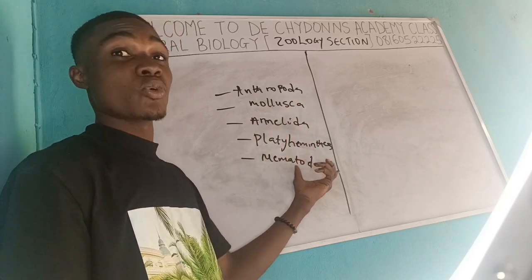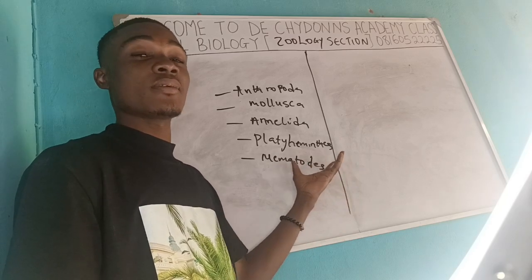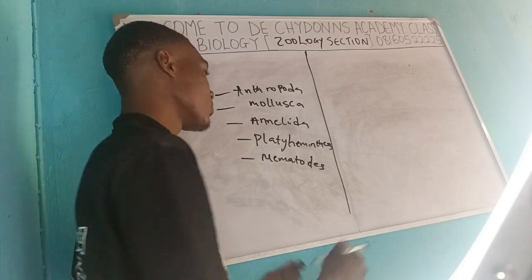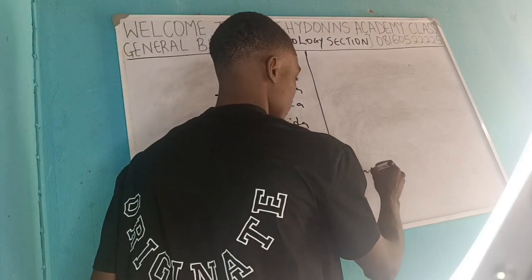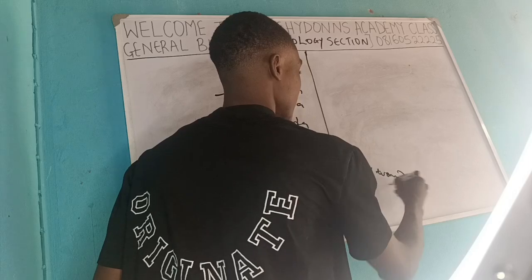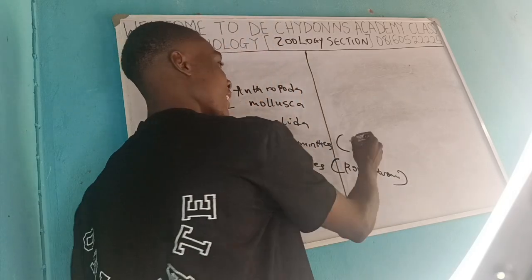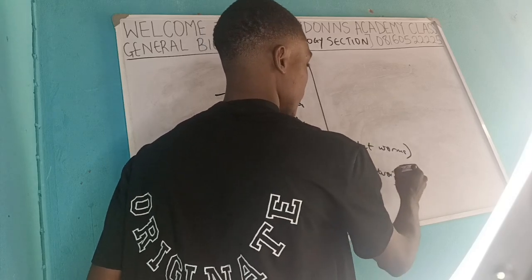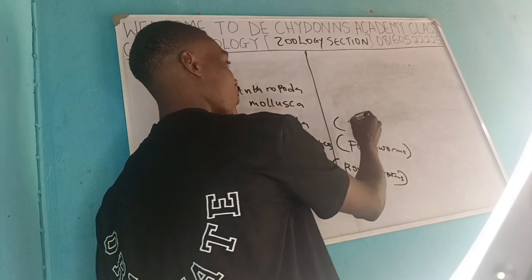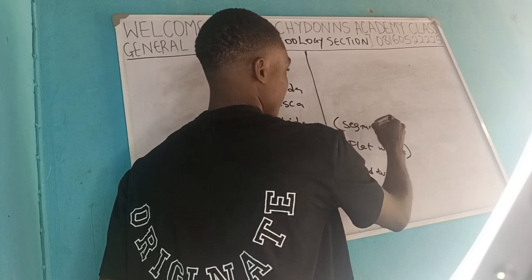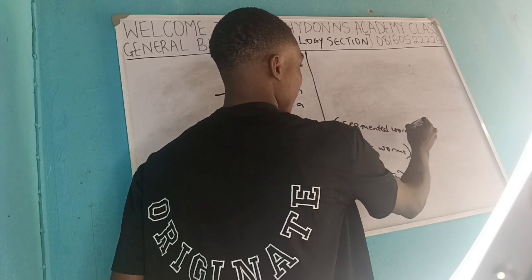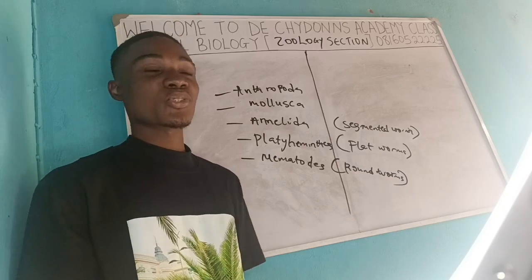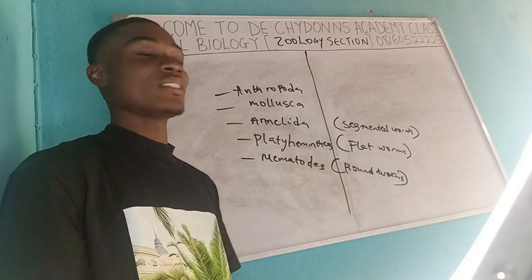So this nematode could also be called roundworm, because these are the phylums that have been known for how they look like. They are called roundworms. Platyhelminthes are called flatworms. The annelids are called segmented worms. And remember, all these names are based on their morphology, how their body structure looks like, and that is why all these names are being attached to them.